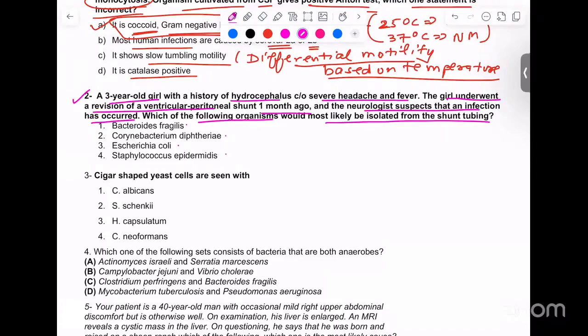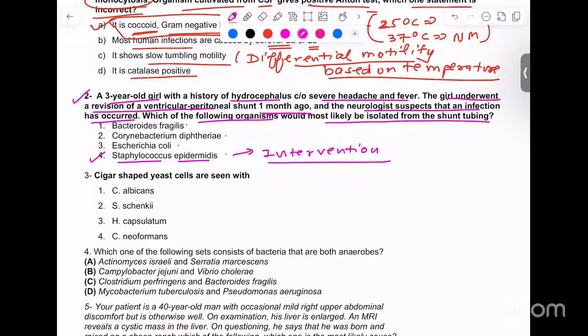No? The answer to this particular one is the fourth, that is Staphylococcus epidermidis. And why is this the answer? Whenever we talk about any particular intervention, I already told you, whenever an intervention is being talked about in the question, you should think of Staphylococcus epidermidis.